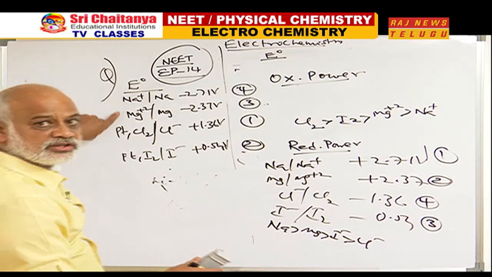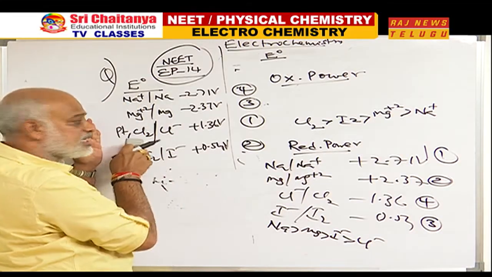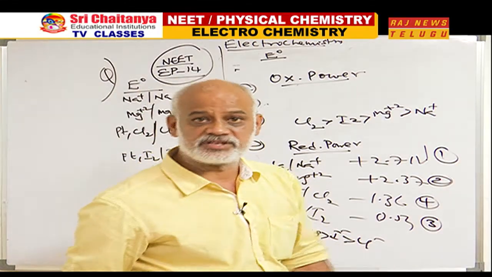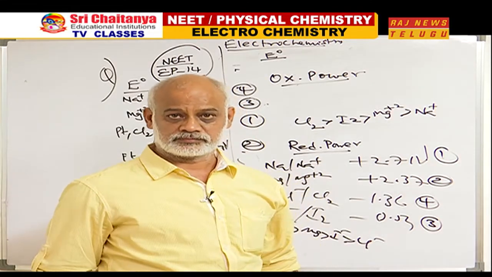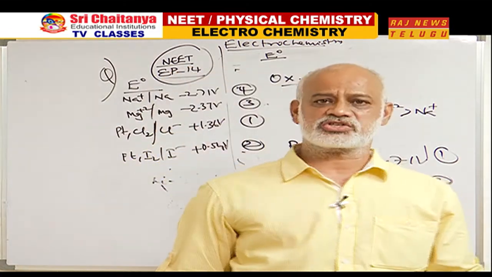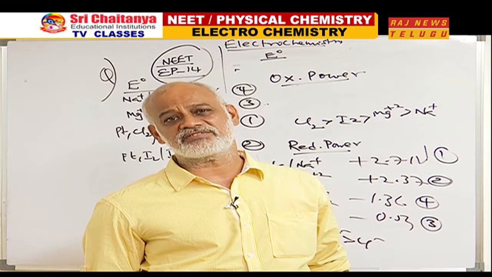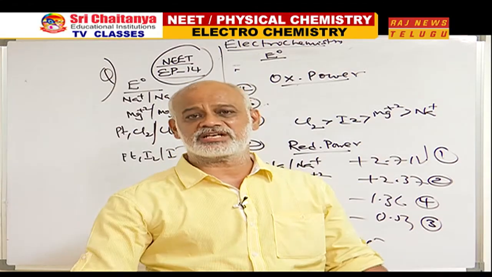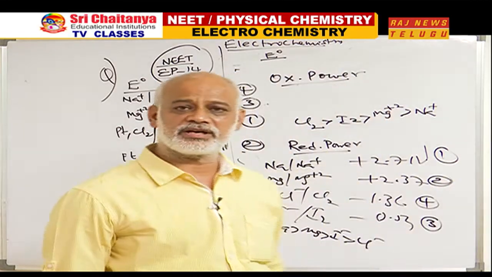We talked about oxidizing power for the left hand species. We are talking about reducing power for the right hand species. This is a very important point. Some people say the best reducing agent will have the most negative SRP. The best oxidizing agent will have the highest positive SRP. Because everything is talked about in terms of SRP. If you want to reverse it, you reverse this and talk about SOP also.